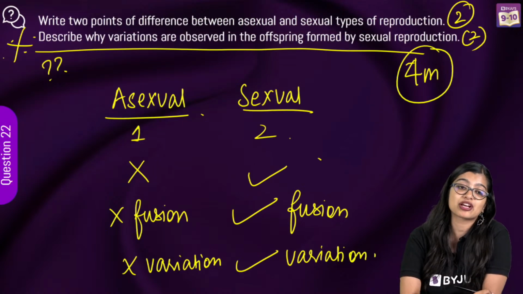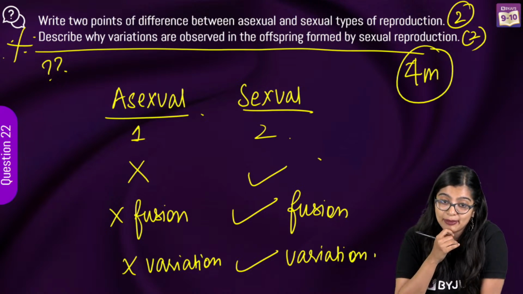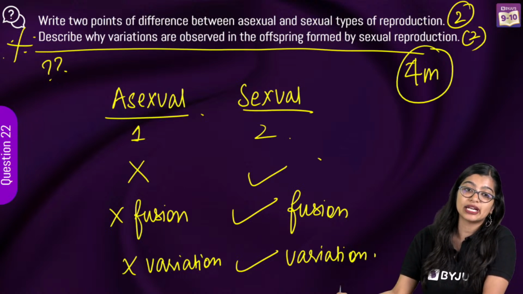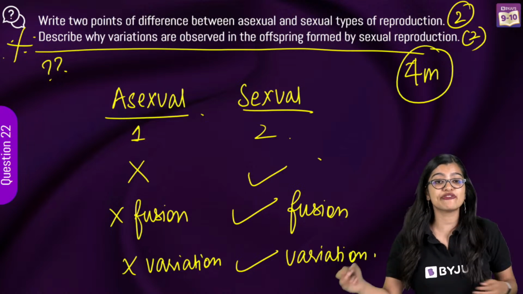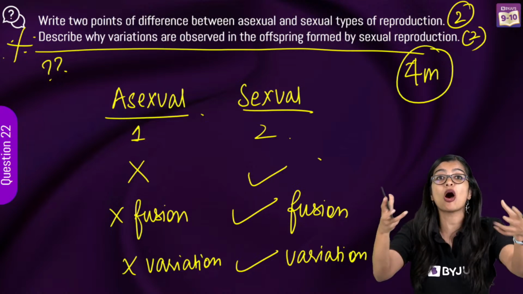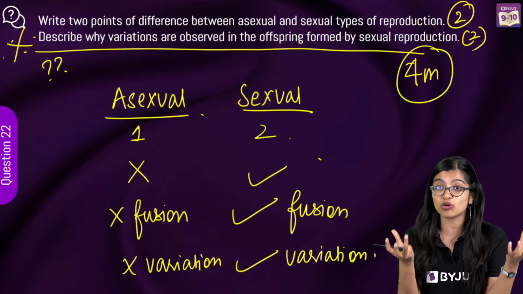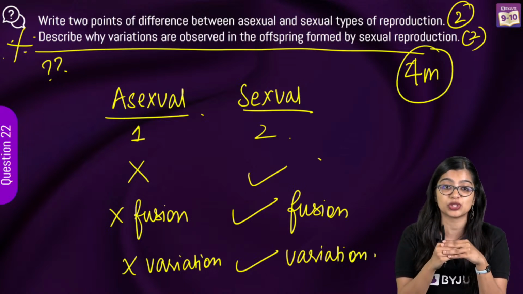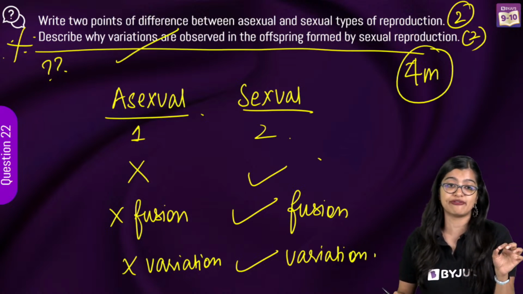So if it is sexual reproduction, I have given you this answer in the beginning of the session, right? Gametes are there, okay. Do you remember something on gene combination that we discussed? Yes, because of fertilization. There are two copies of DNA coming from the parents, right? So different sets of chromosomes coming in from the gametes, and there are new gene combinations which are formed, right? So due to these gene combinations is why we observe variations.